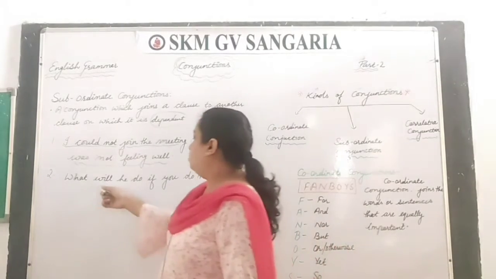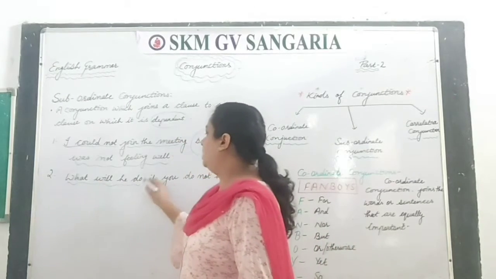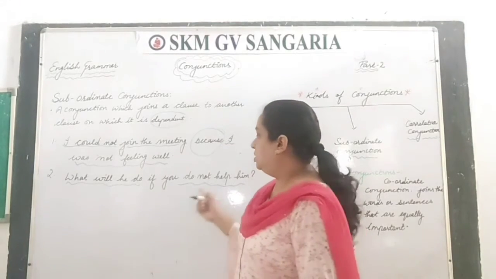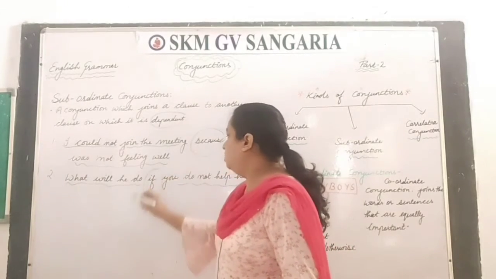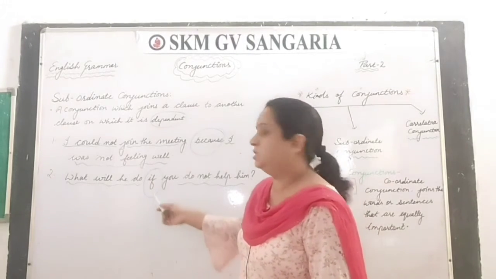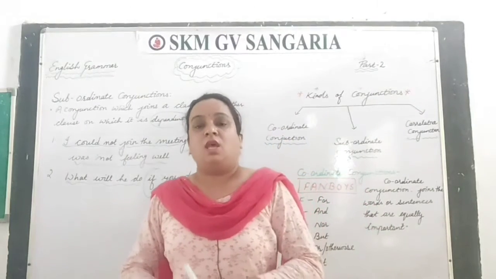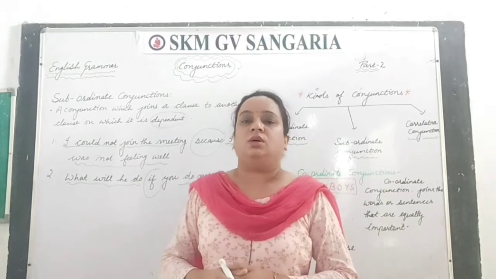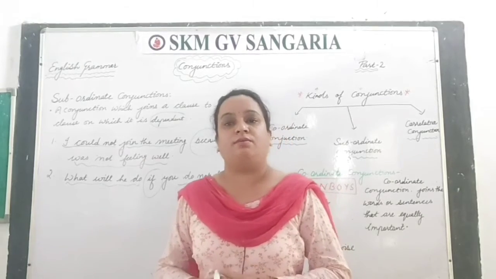So the word because becomes a subordinate conjunction here. Next one is, what will he do if you do not help him? What will he do is one clause, and you do not help him is another clause. Now this clause depends on the other one. The joining word we have used here is if. So that's all about subordinate conjunctions and their function. Now let's discuss in detail which words are called subordinate conjunctions and how they are used differently in different sentences.